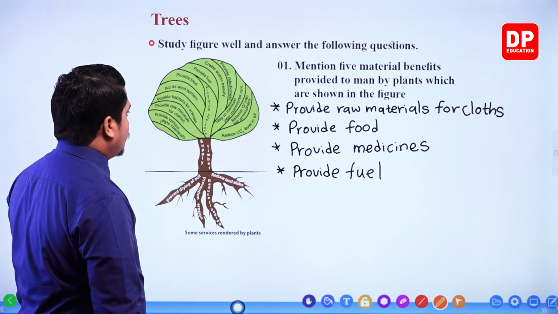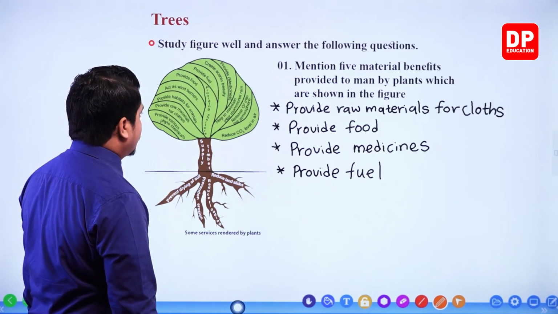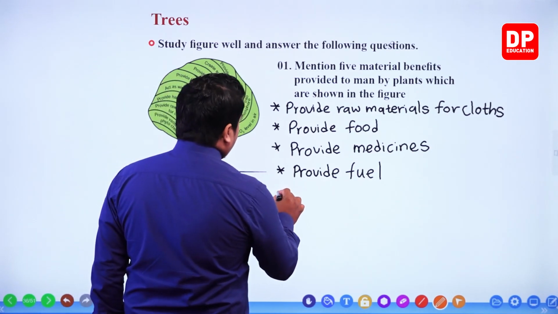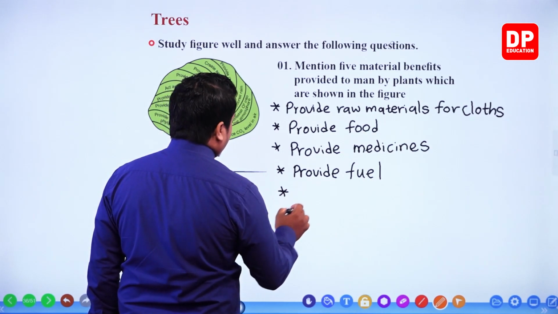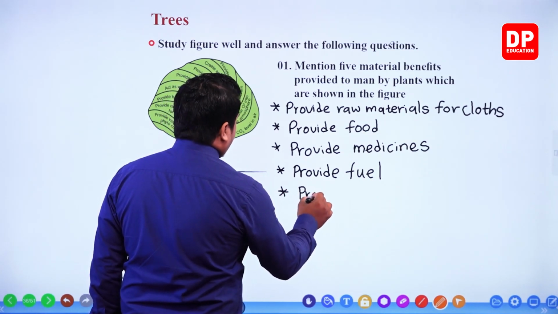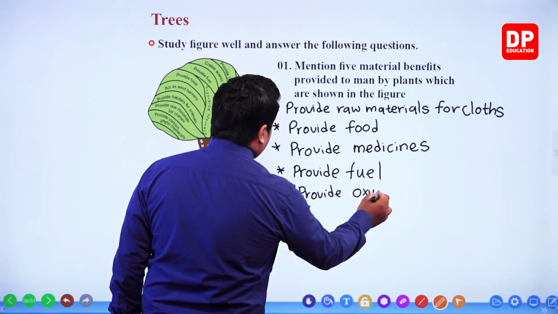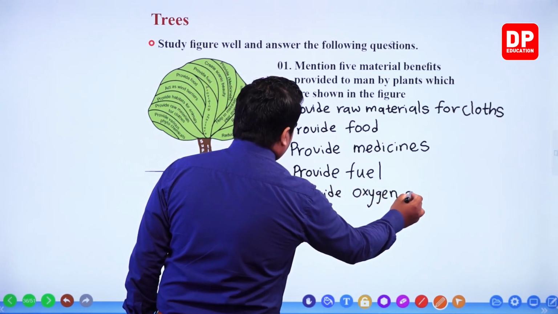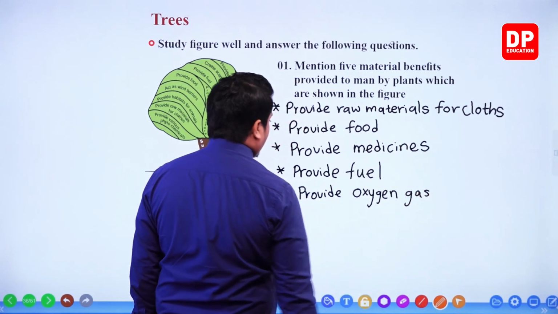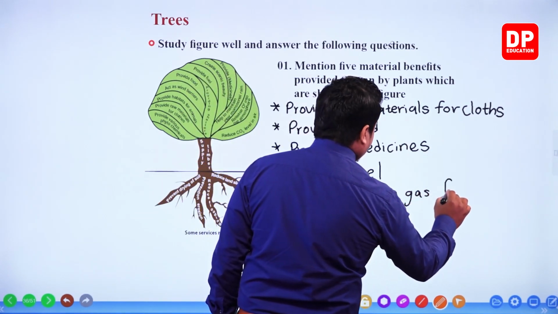Provide fuel. Then, my dear children, mainly it provides what? Provide oxygen gas for respiration, right?